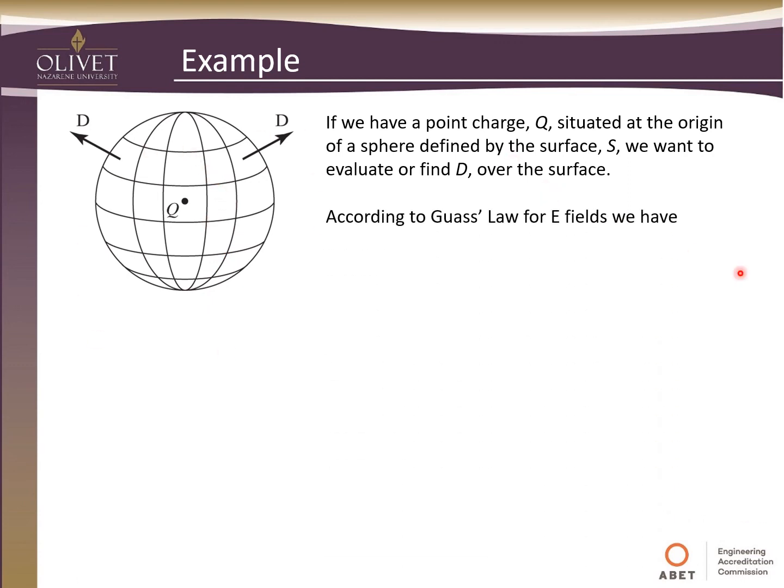According to Gauss's law for E fields, the sum of this displacement vector over the surface has got to equal Q. Remember, before it was the total charge inside a volume, and we already know the total charge in there is just this point charge Q.